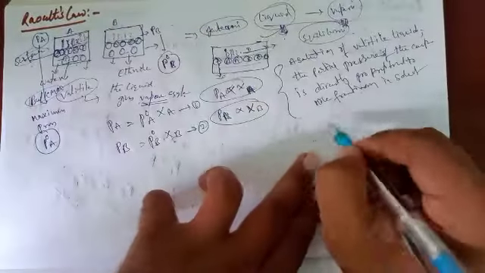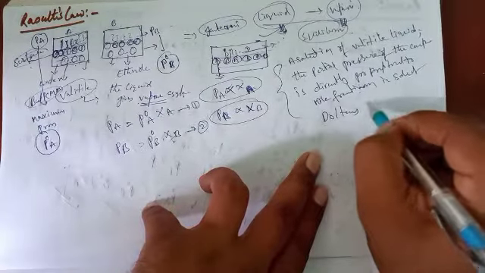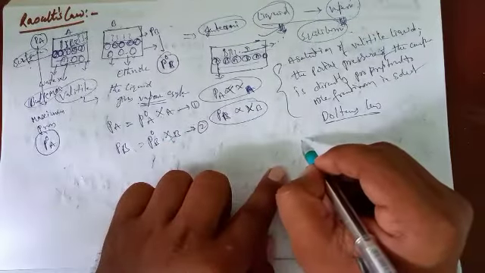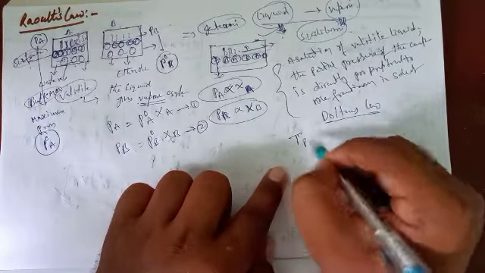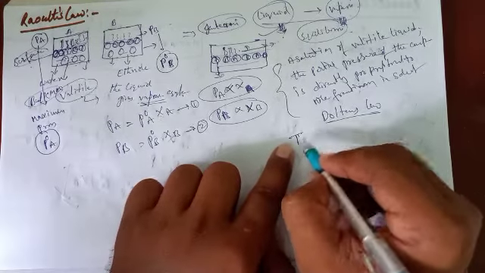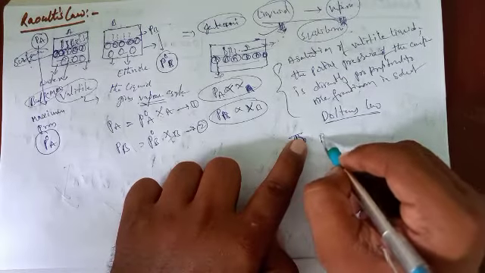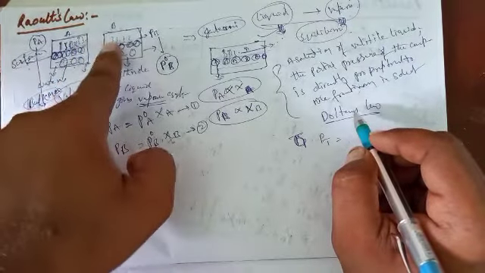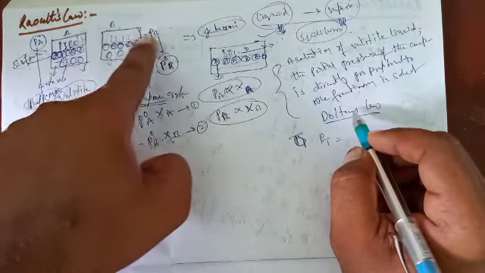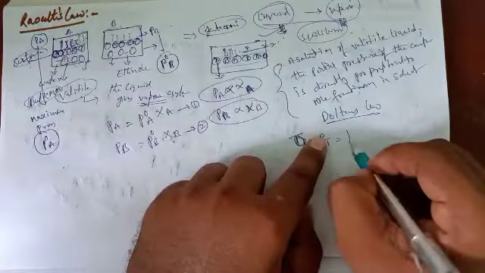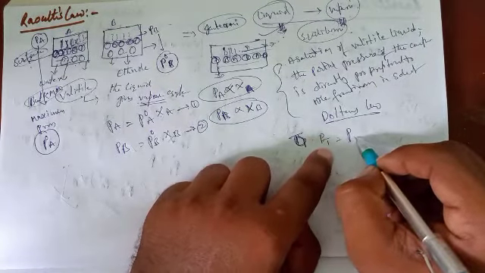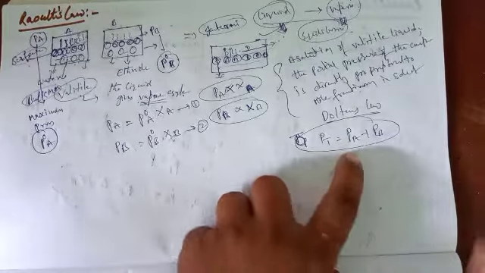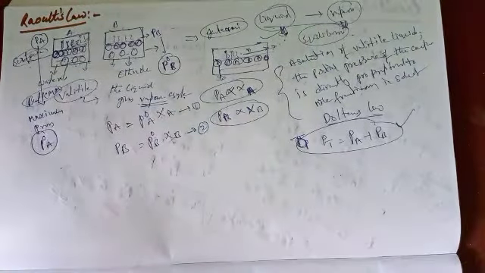Okay, according to Dalton's law, the total pressure is the sum of two partial pressures. This is partial pressure Pa and this is also partial pressure Pb. The sum of the two partial pressures: P total equals Pa plus Pb. Okay students, this is partial pressure.